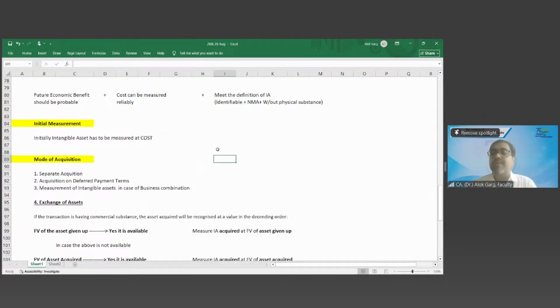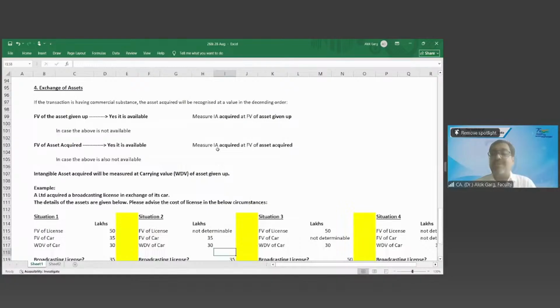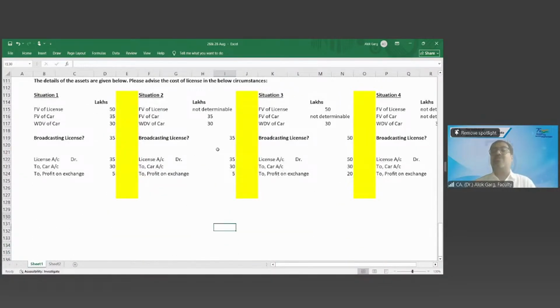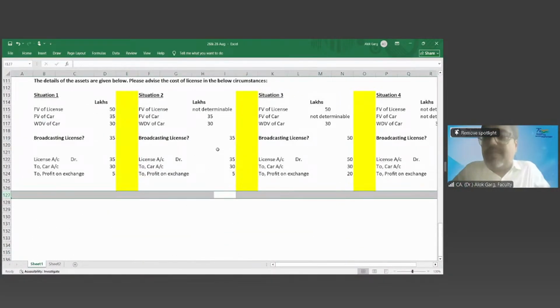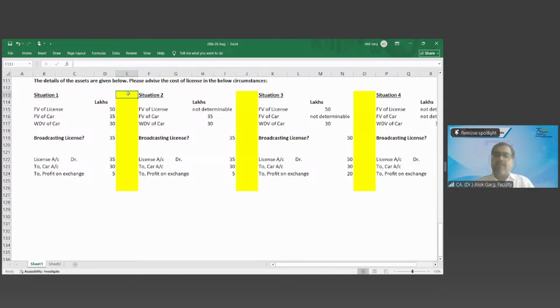After that, we have covered what? Goodwill. Internally generated goodwill is not allowed to be capitalized. It has to be expensed off in the P&L. Right, guys? Okay, so have we understood the concept in detail? Have we understood the meaning of intangible asset, the meaning of control? We did so many questions on control, power, future economic benefit, separability, identifiability. Okay, so are we good?